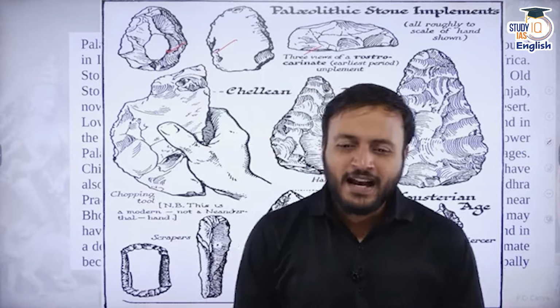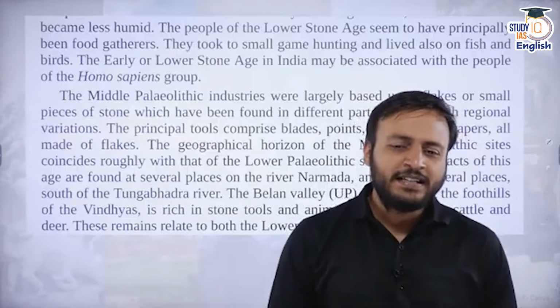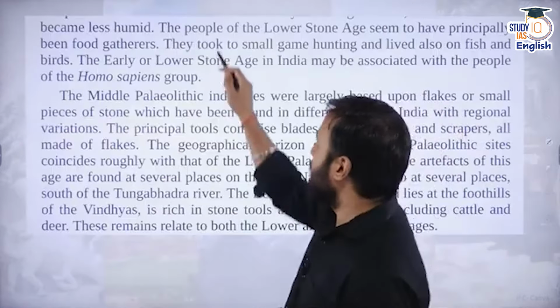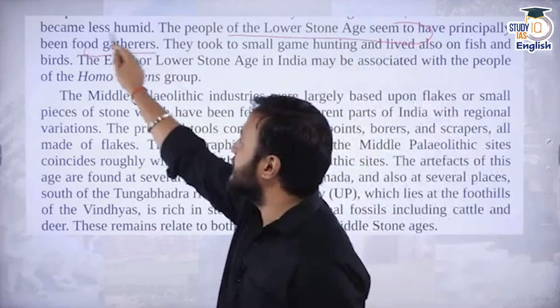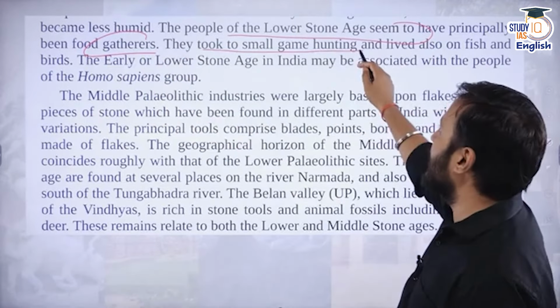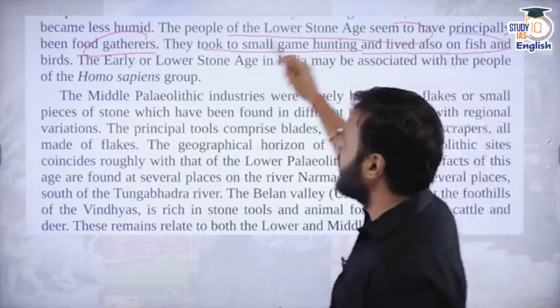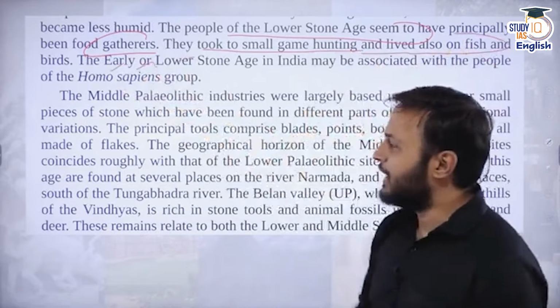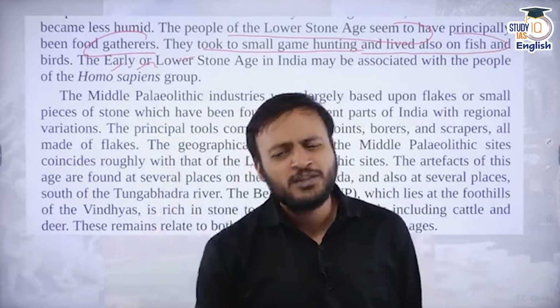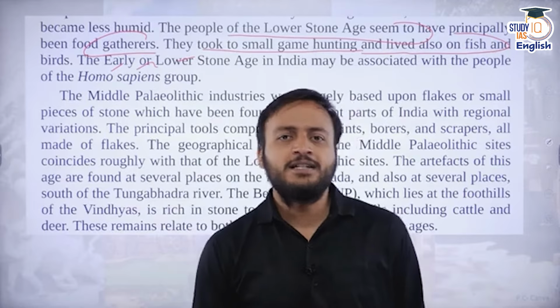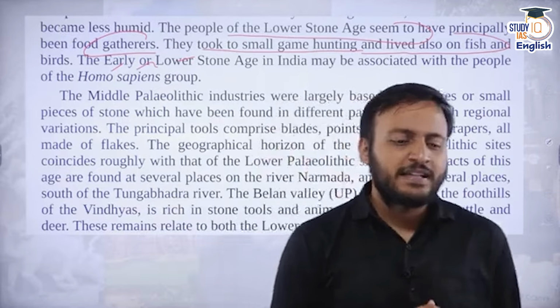Got it? And if we look at other details about the people of the lower Paleolithic, they were principally food gatherers. They took to small game hunting and lived on fish, birds, etc. Okay. So as we all are aware, the earliest human beings were not very efficient hunters. They were primarily food gatherers.